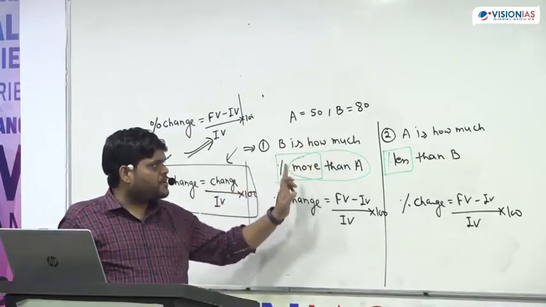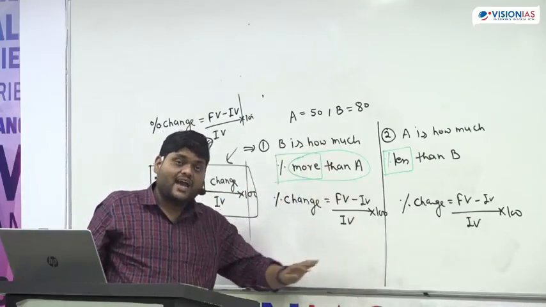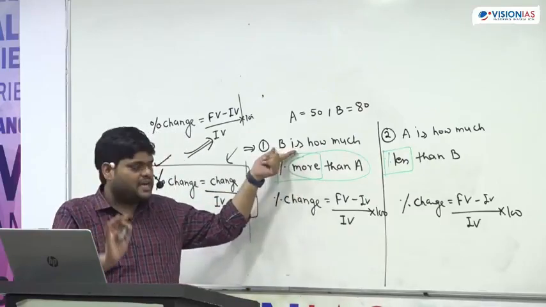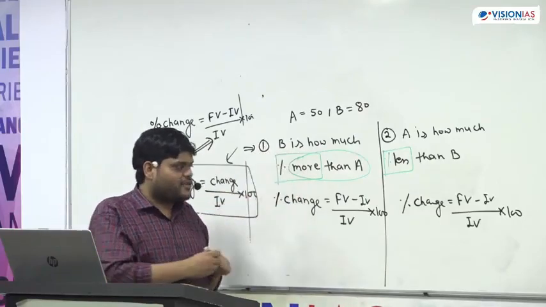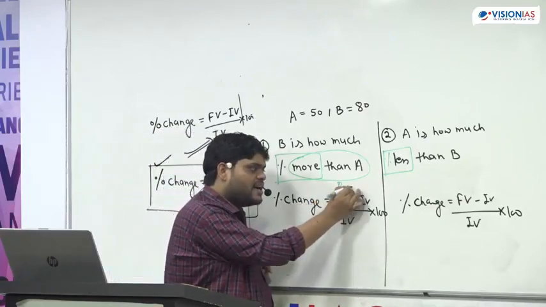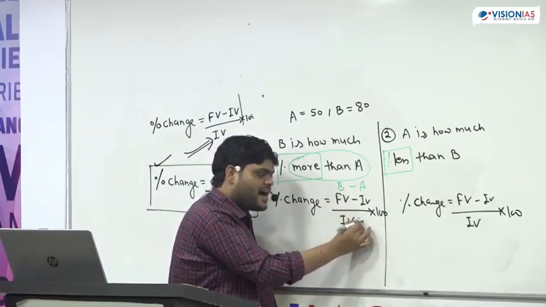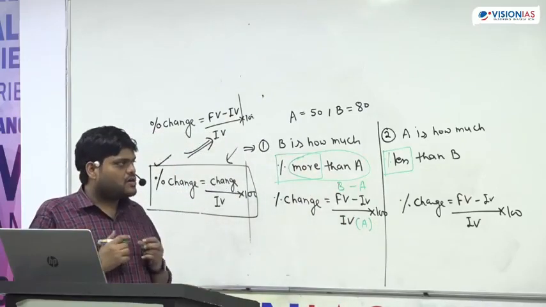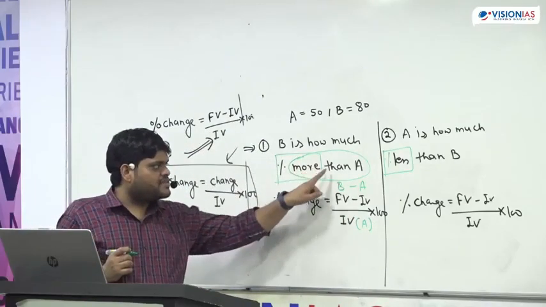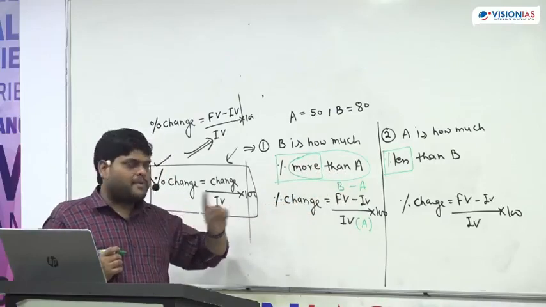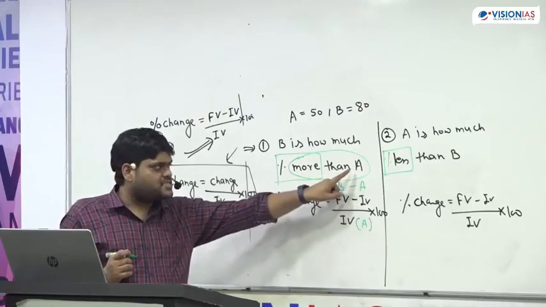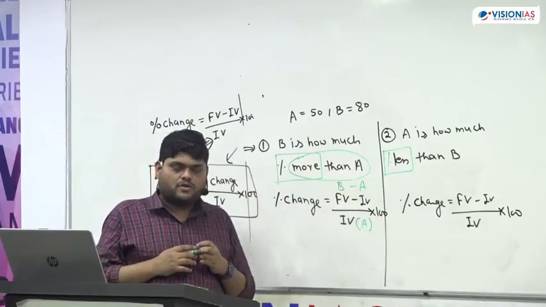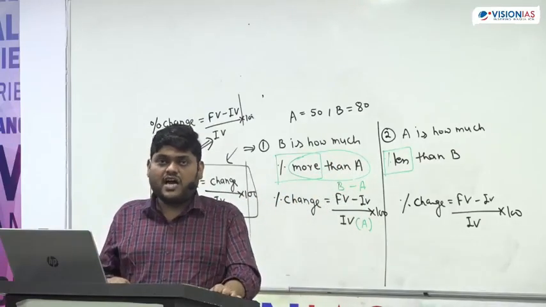B is how much percent more than A. That means with respect to A, you are trying to find out the value of B. So B becomes final value and A becomes initial value. Is this making sense or not? Whenever this more than or less than word is coming along with A, that means A is equal to your initial value. Are you getting my point or not?